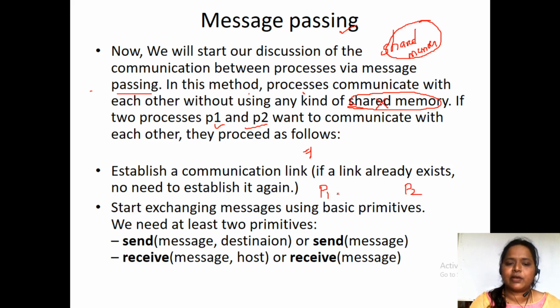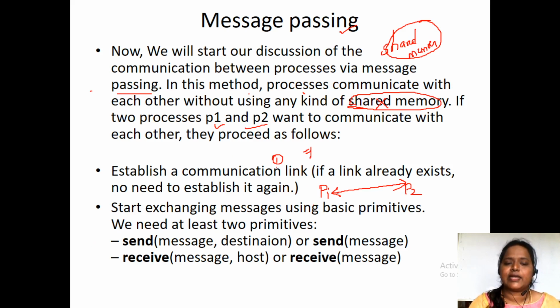The first step is to create a link between the processes P1 and P2. If the link is not there, it has to create a link. The communication link is the first step between the processes P1 and P2. If a link already exists, there is no need to create a link between P1 and P2. If no link exists, then we have to create a link between P1 and P2.